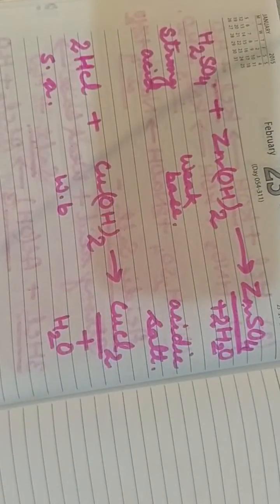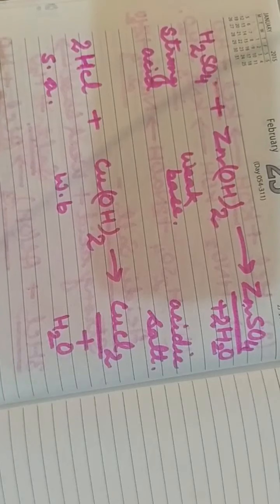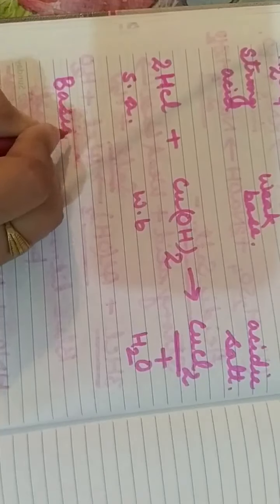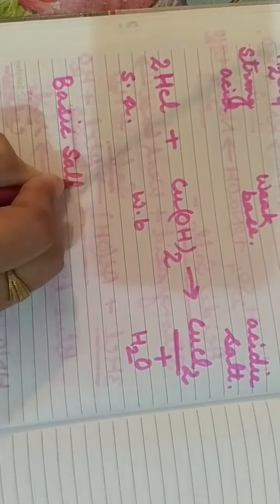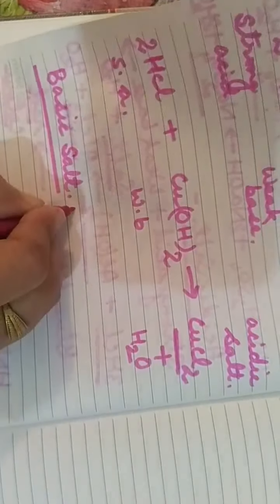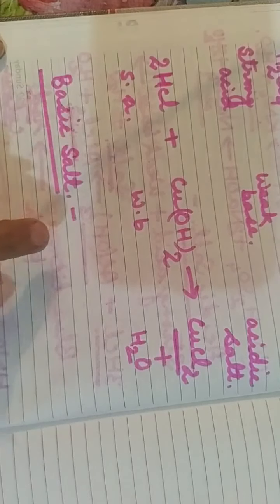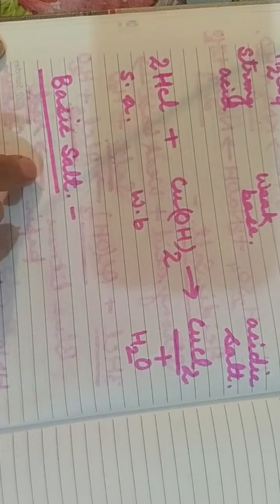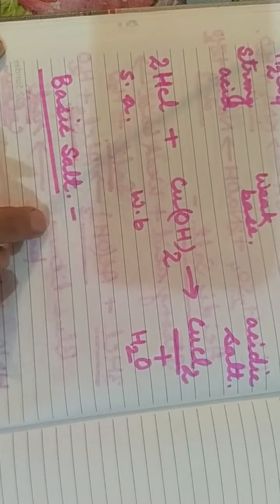Now the third and the last type of salt, that is basic salt. Now, what are basic salts? Salts which are formed by the reaction of a weak acid and a strong base are called basic salts.